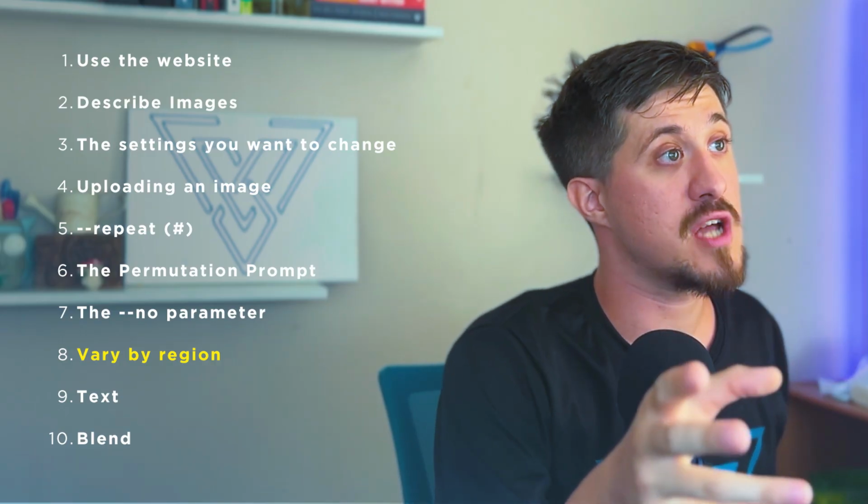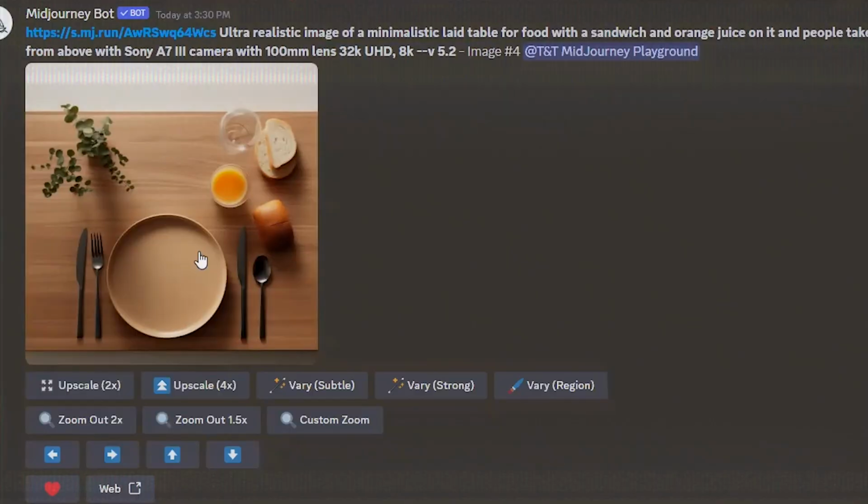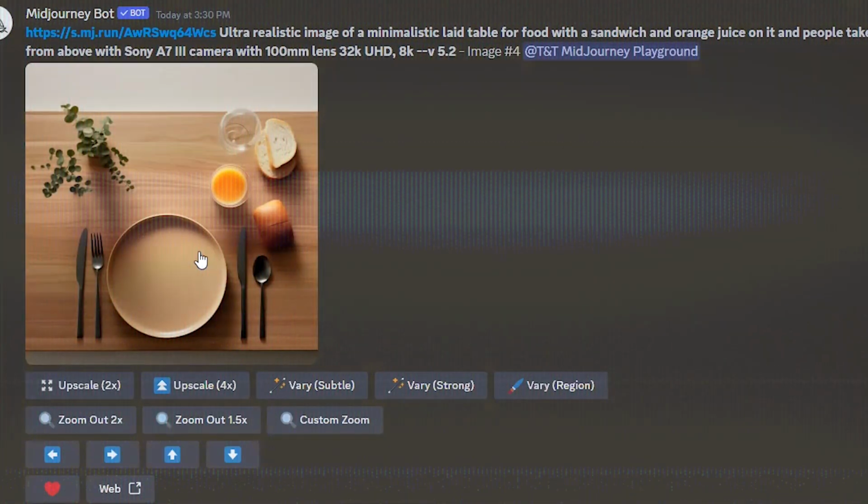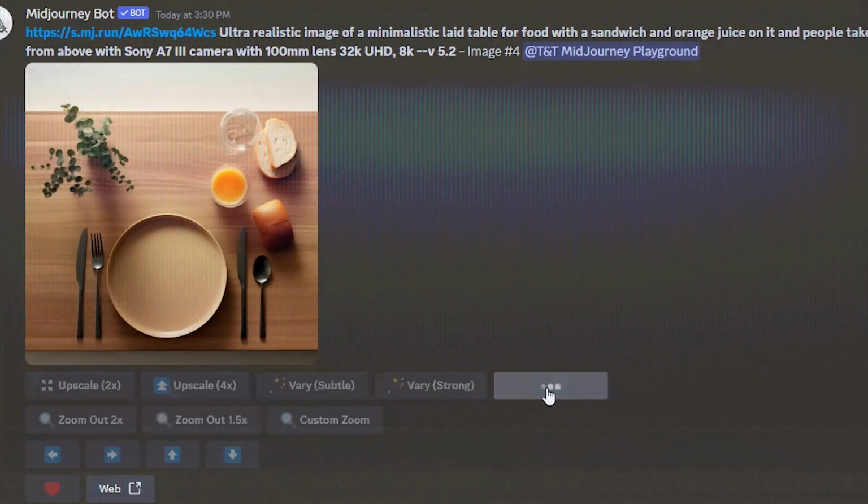The next feature I want to talk about is the Vary Region feature. Here's an example of an image that you might want to use in some sort of social media post, but where you really realize you should have food on top of the image. What you do is you click on the Vary Region button, and then vary the region that you want to have edited by the AI.